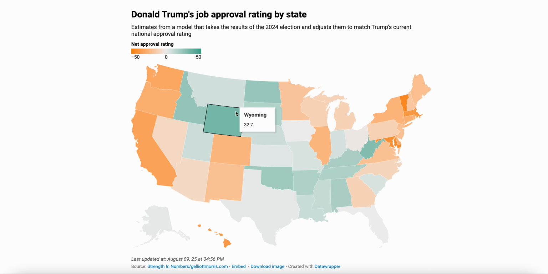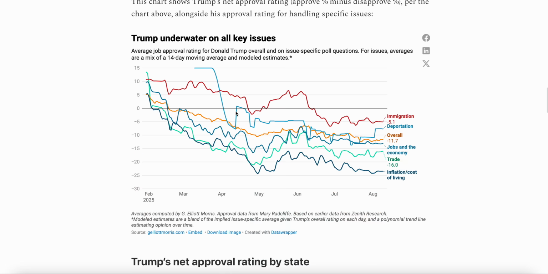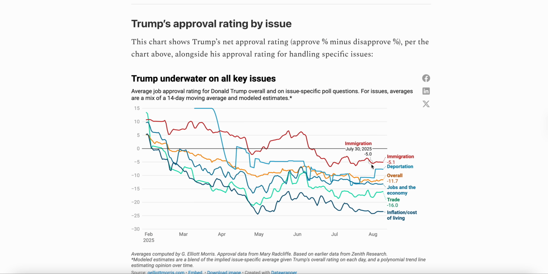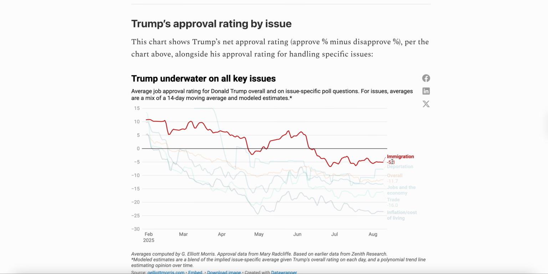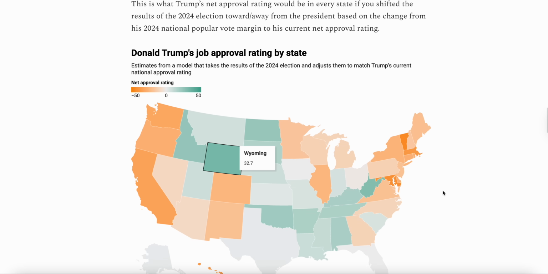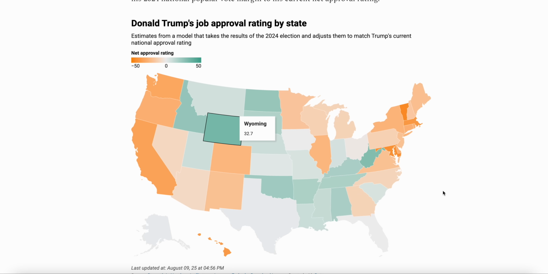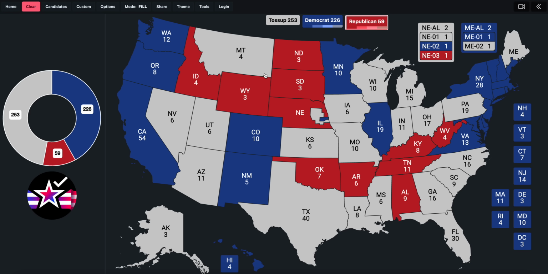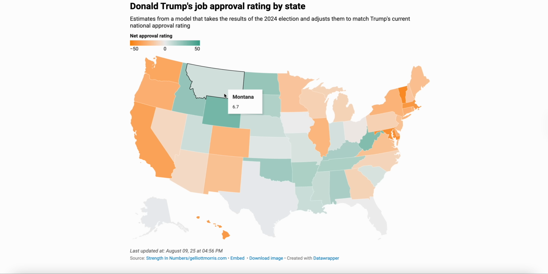And don't, again, lose this in translation. A lot of these voters that might be not so great with Donald Trump, especially on the national level and especially on many of these issues, will still very much vote for J.D. Vance and Marco Rubio or whoever it might be in 2028. And I want that to be very, very clear. I think that this is something that just gives us a general trend line of how voters view Donald Trump, but not to the degree of how they will vote. They will very much vote for the GOP, even if some of these states are not so happy with him.